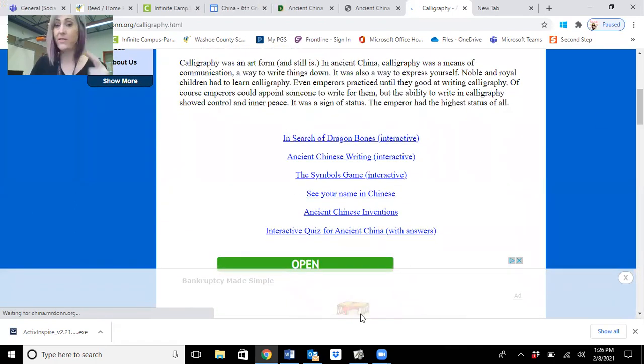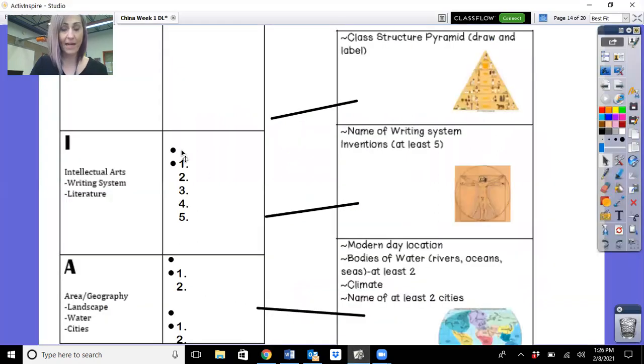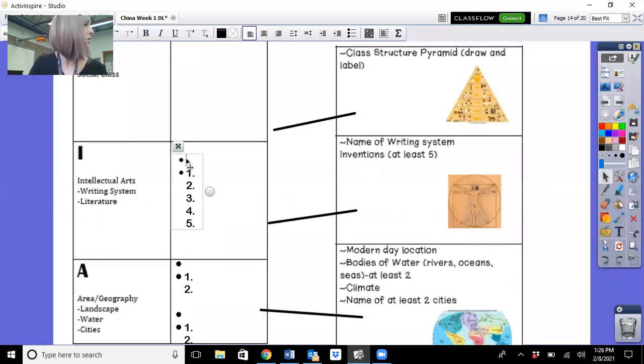That was another thing they invented. But for their type of writing, it was called sinographs. So again, just like ancient Egypt, they had symbols that represented words and sounds. And we're going to practice those when we write our name.